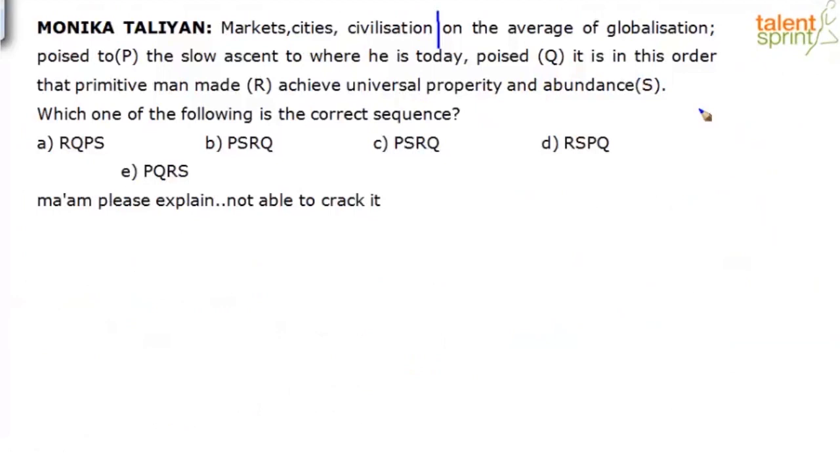It is in this order that primitive man made, that is R. Achieve universal property? Spelling typo error, wrong. Achieve universal property and abundance. So we have 5 options.